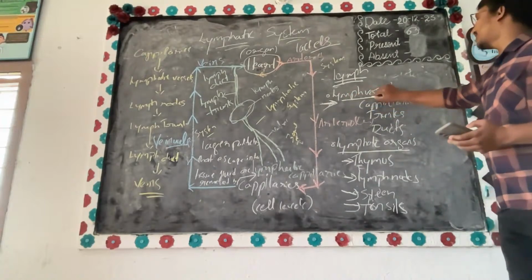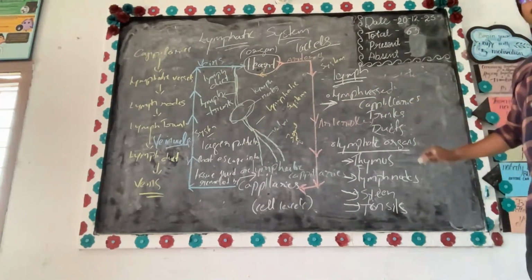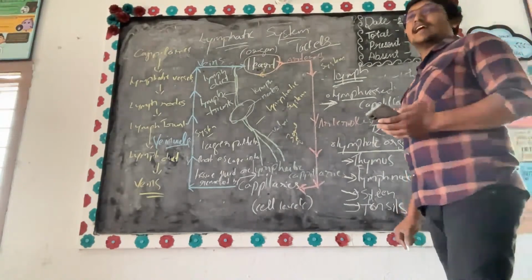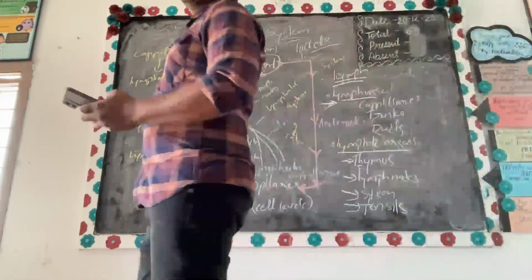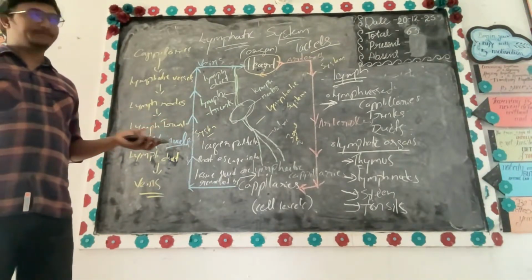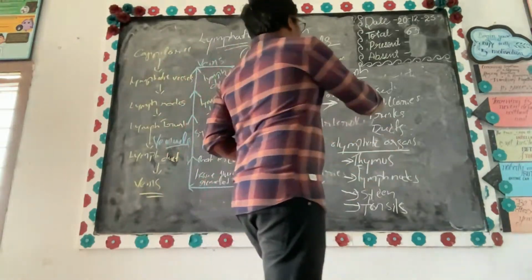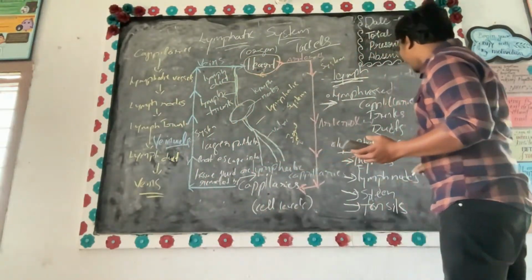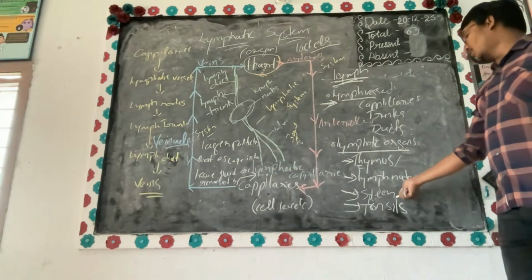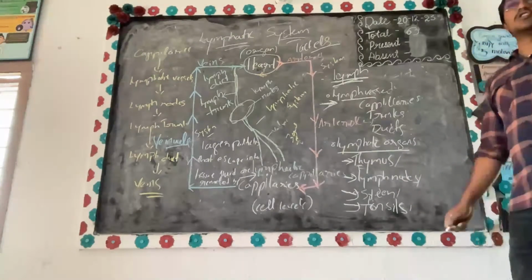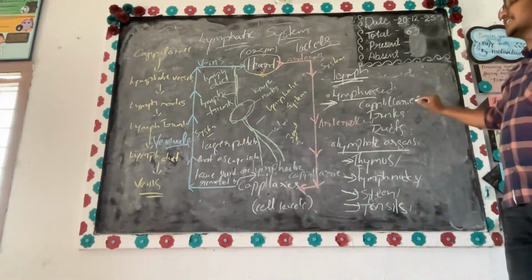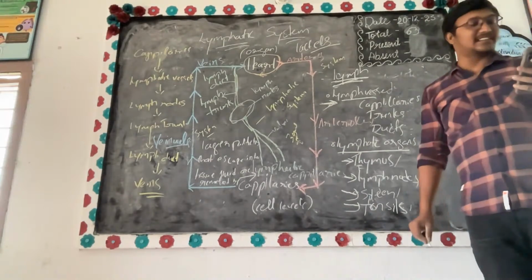What are the lymphatic vessels? Capillaries, trunks and ducts. Am I clear? Yes or no? Is the board visible? So this is the lymph system. The organs involved are the thymus gland, lymph nodes, spleen and tonsils. The lymph vessels include capillaries, trunks and ducts.